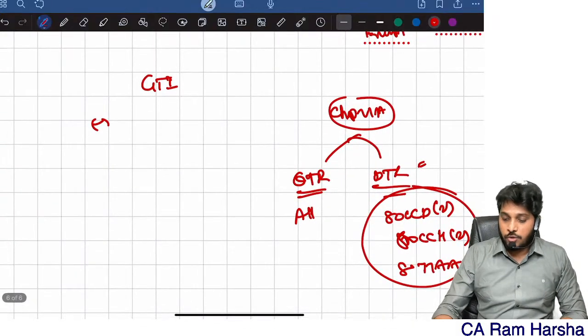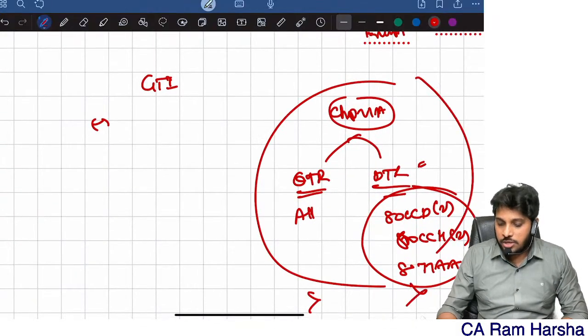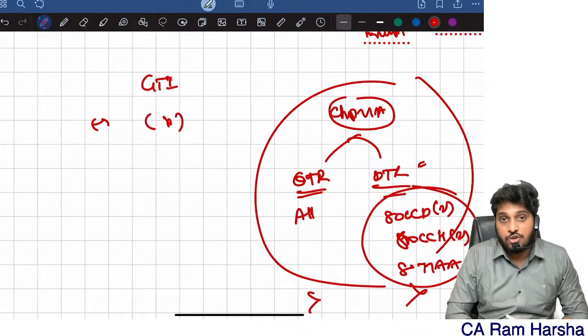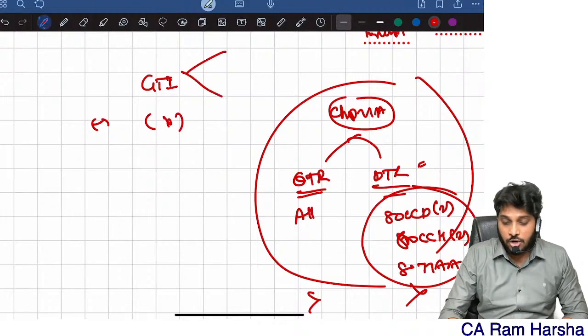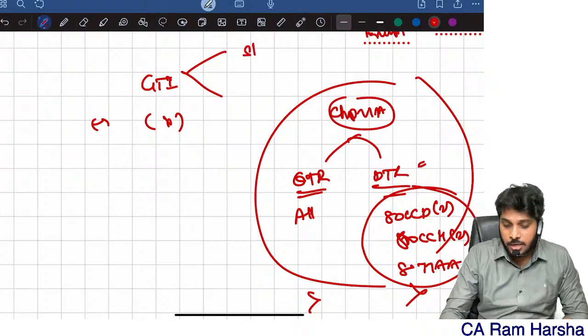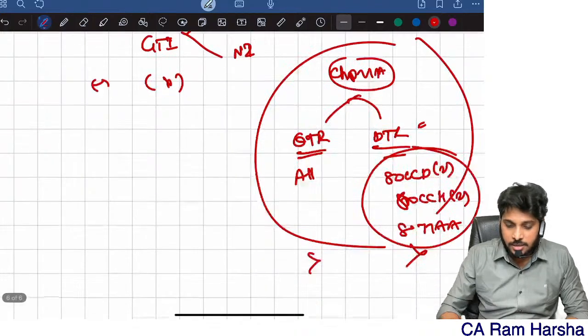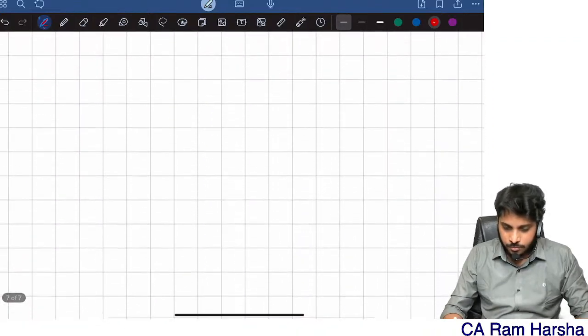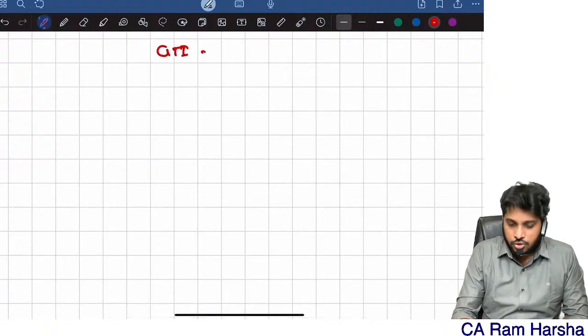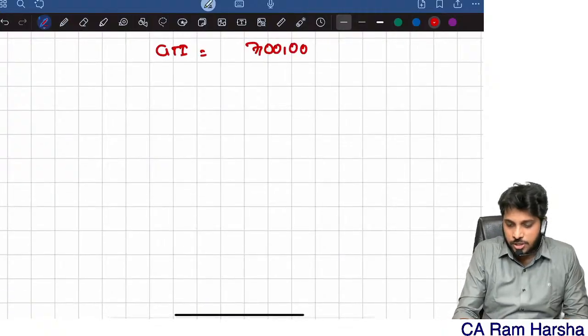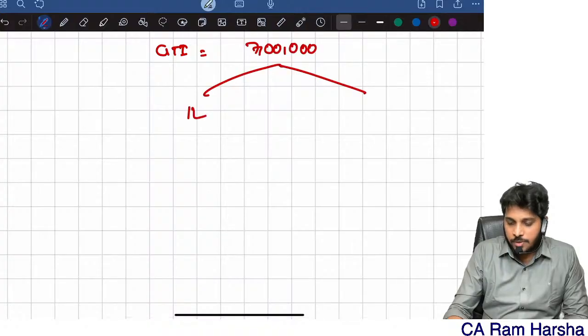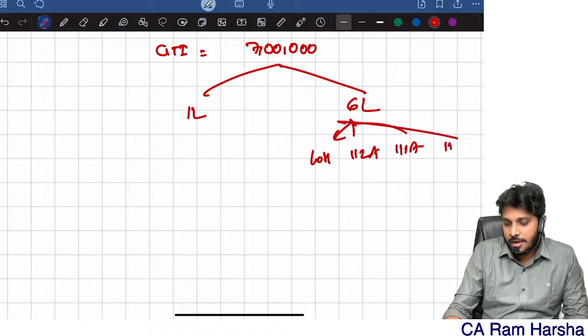So first identify what the total chapter 6A is. Directly don't reduce, never, because gross total income will have 2 types of incomes: special incomes and normal incomes. For example, gross total income is 7 lakhs in the given question. Normal income is 1 lakh, special income is 6 lakhs. Special incomes means what? Lottery, 112A, 111A, 112.